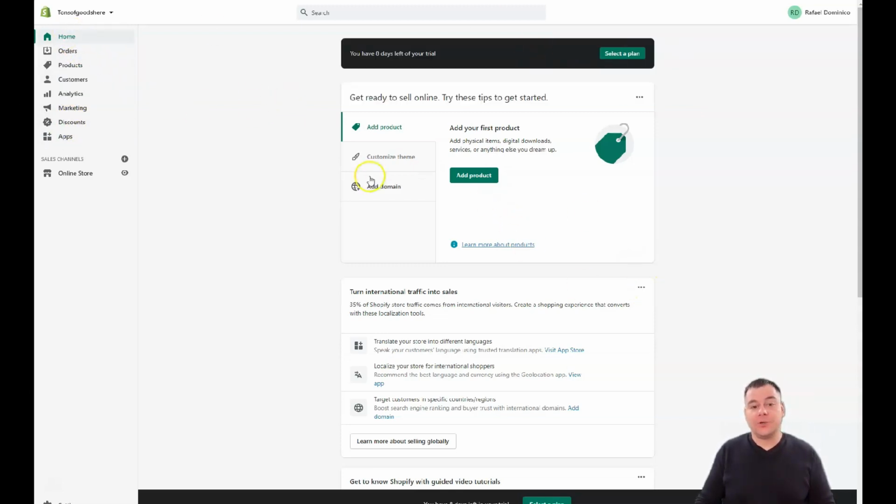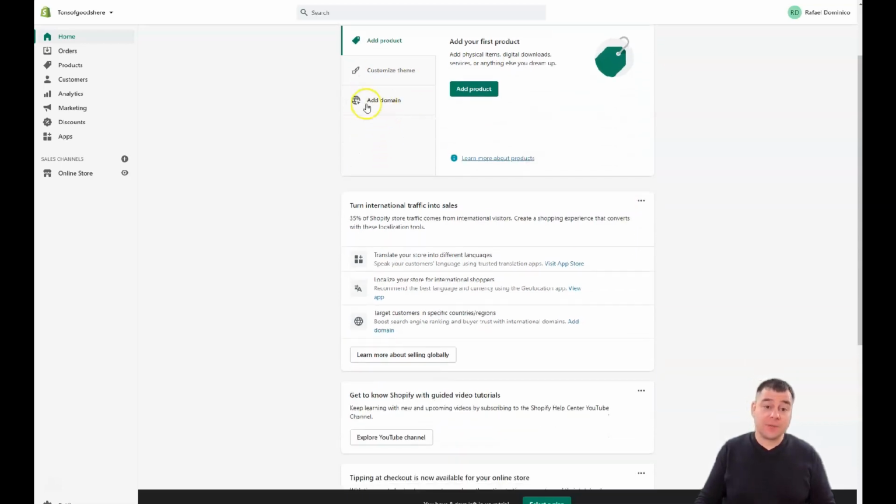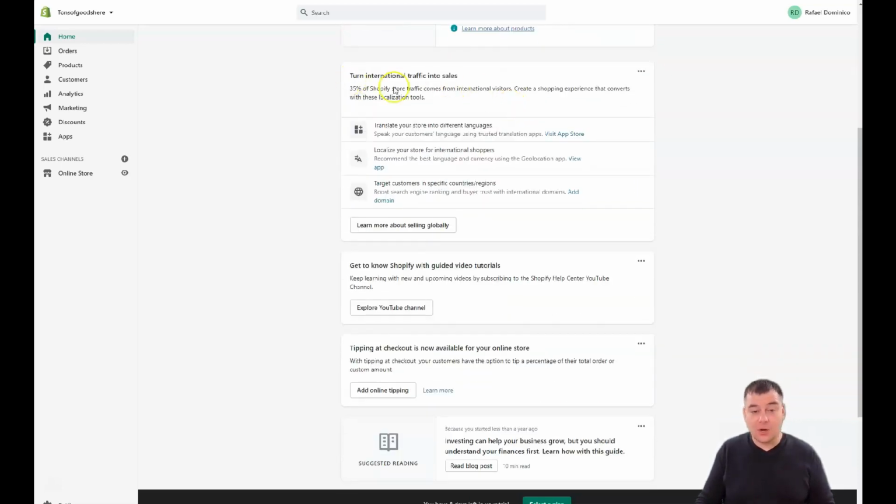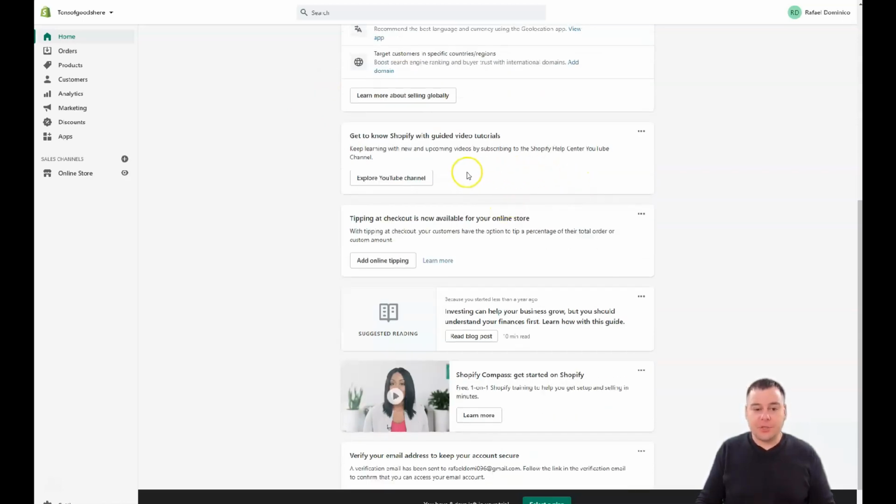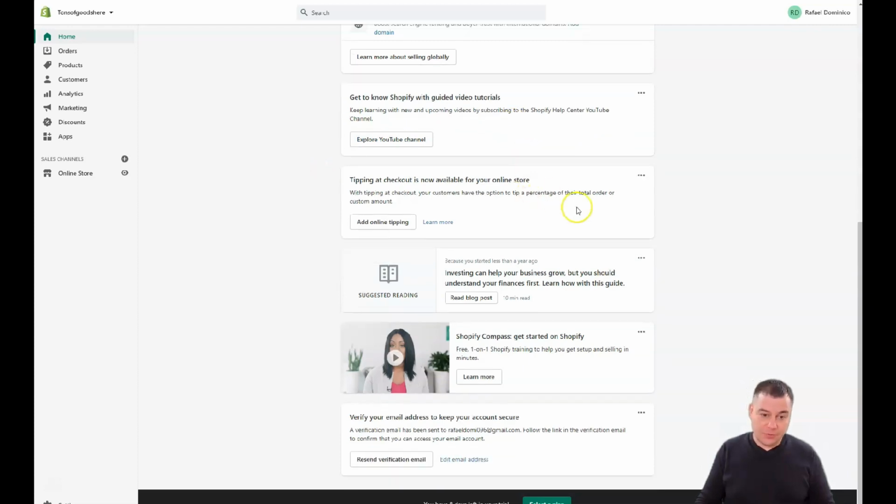Home is the page that you can see right now, with add a product, customize theme, and add a domain. Also international traffic. You can explore Shopify's YouTube channel to get more information about how to sell and how to set up everything. There's Shopify Compass, and getting started in Shopify.